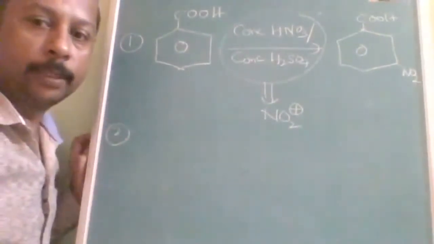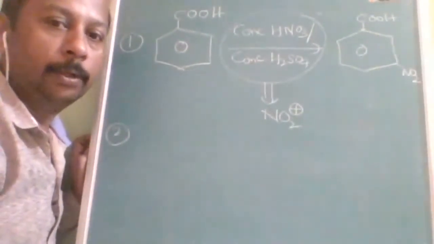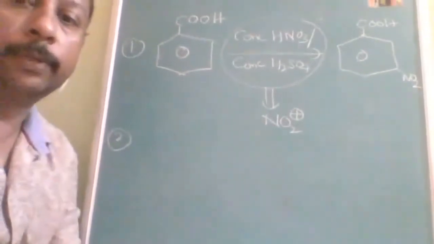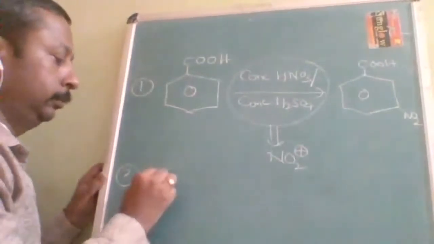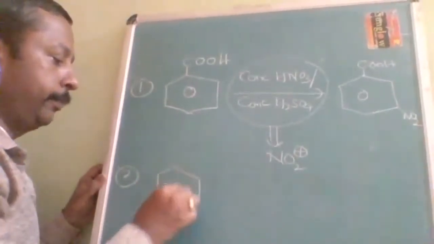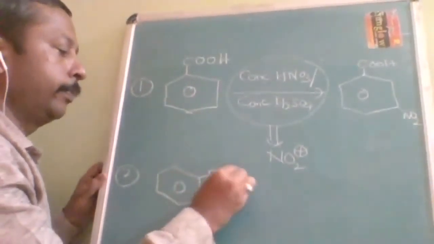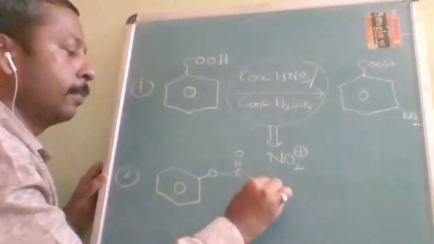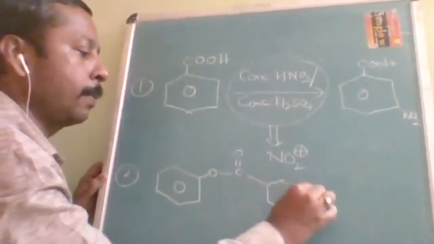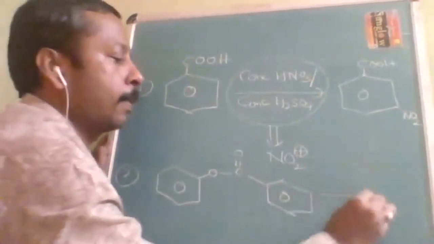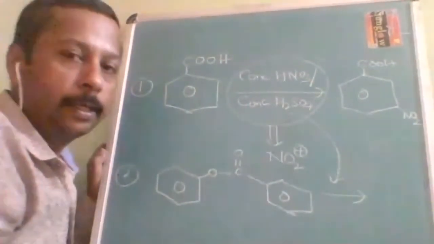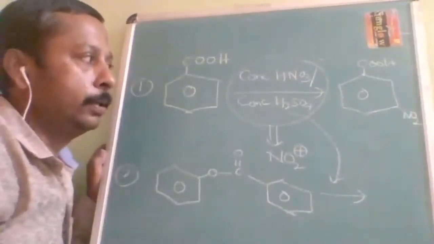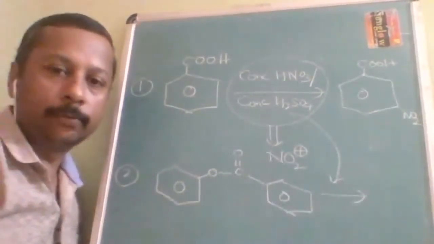Next, a somewhat difficult question I am giving you, so be careful. The reagent is the same, concentrated HNO3 and concentrated H2SO4.